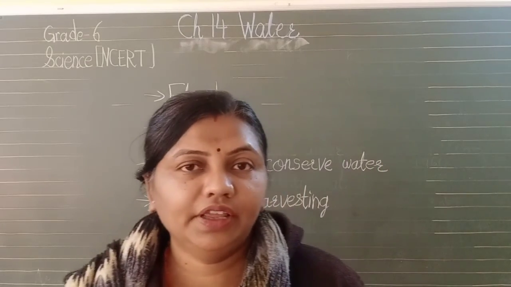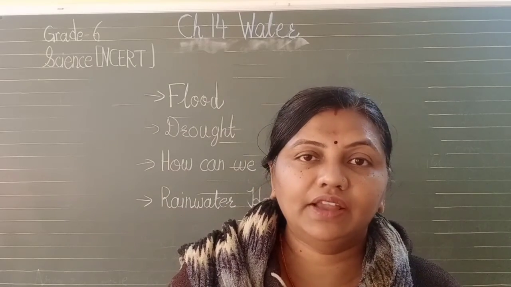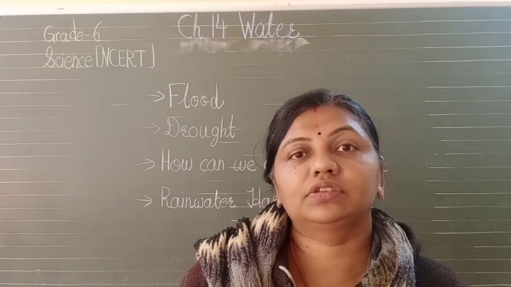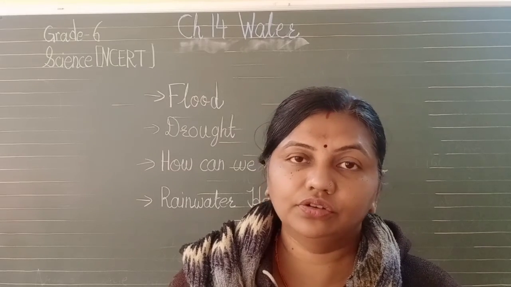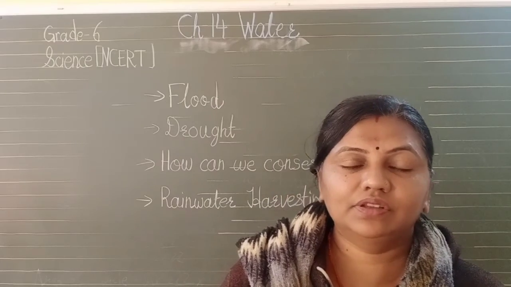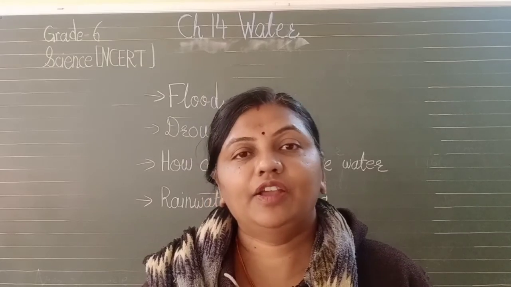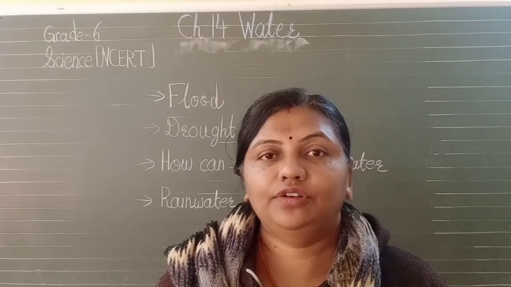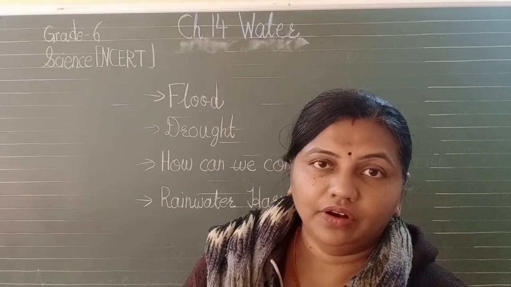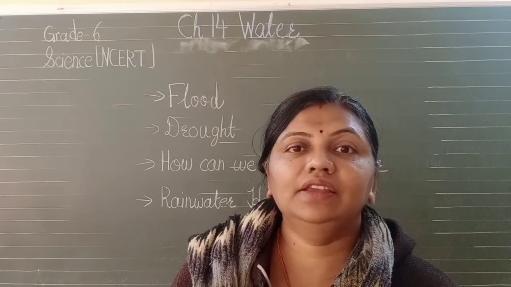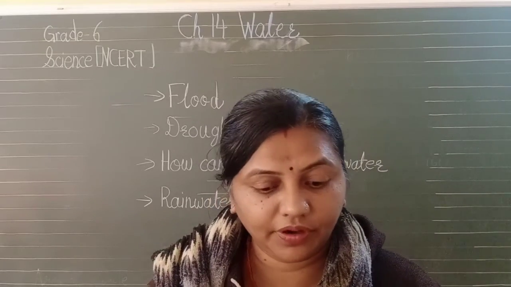So I hope you are clear with this. We get water through rainfall, through the water cycle. The process continues, and we should conserve water and use it wisely. So this was a very easy chapter of your Sem 2 syllabus. I hope you are clear with this. There are two techniques for rainwater harvesting. First is rooftop rainwater harvesting, and second is directly allowing water to go into the groundwater from the roadside drains.